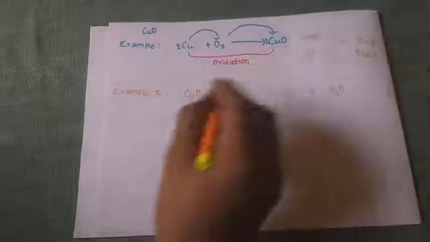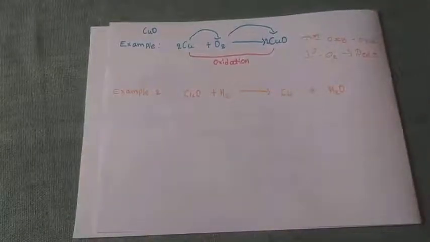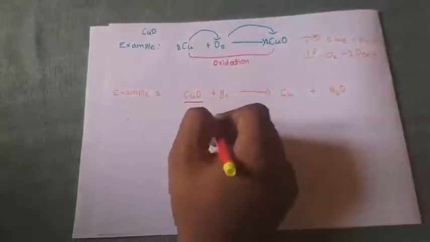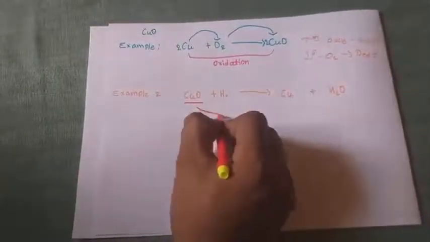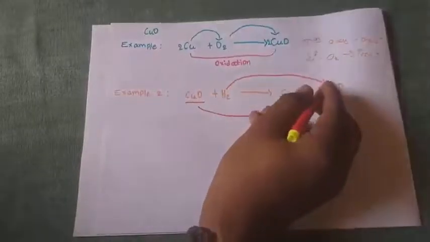Now consider the copper oxide. Initially copper oxide means the copper is bonded with the oxygen, but when the product is formed, copper oxide is converted to copper and hydrogen is converted to water.